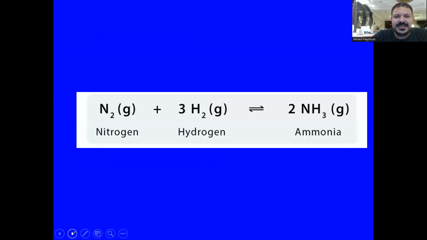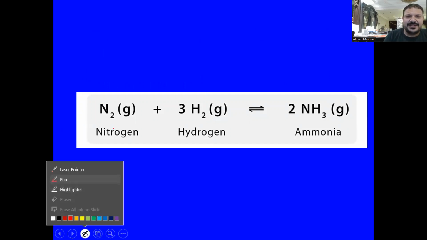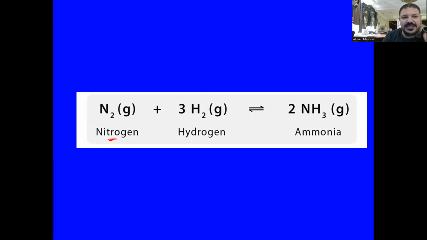Let's look at this chemical reaction, the Haber-Bosch reaction, where nitrogen plus hydrogen gives ammonia gas. From the sign, you know that it's a reversible reaction.